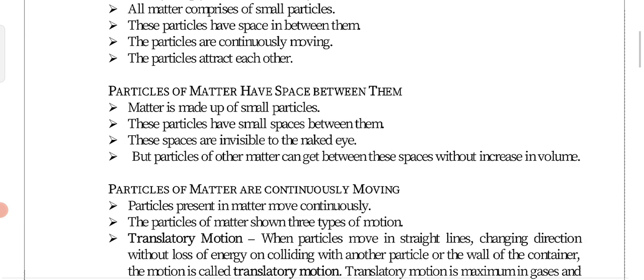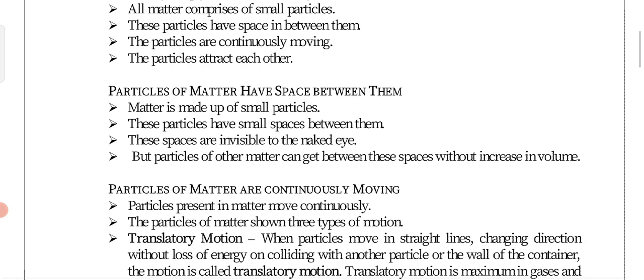But we can see that sugar particles are already absorbed, because we cannot see the sugar particles after some time. So that indicates there is some small space that we cannot see by our naked eye. And the particles of matter can get into this space without increase in volume.